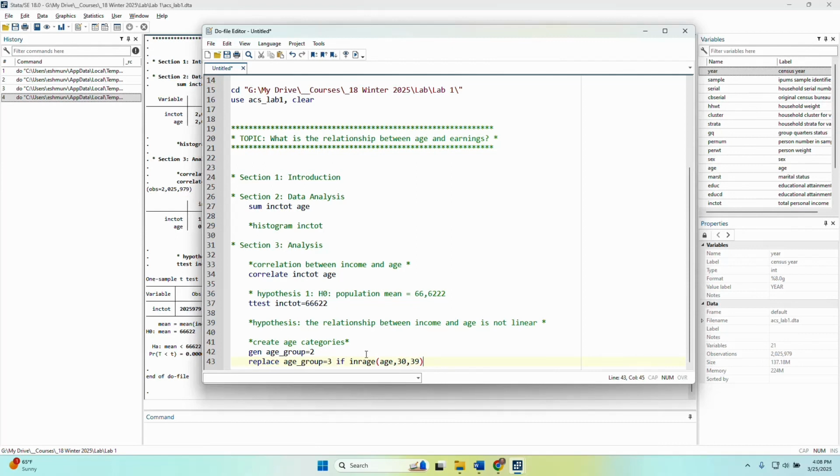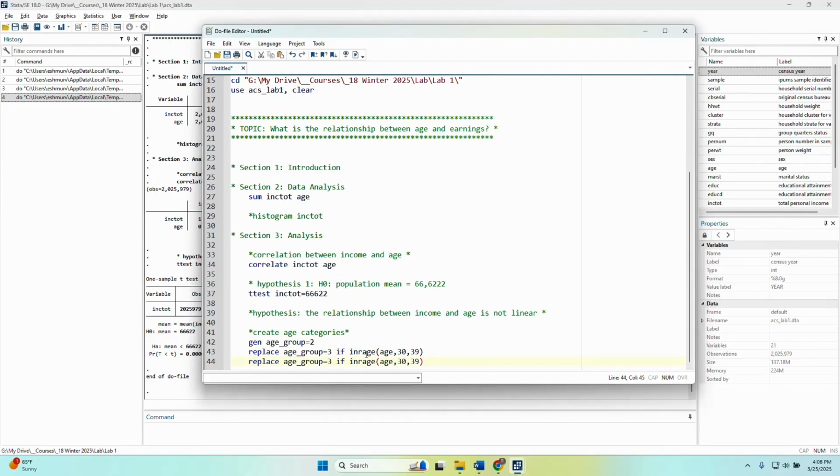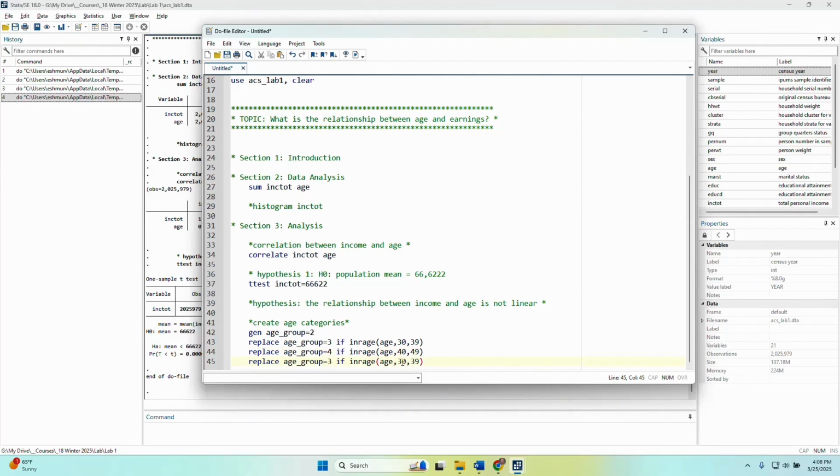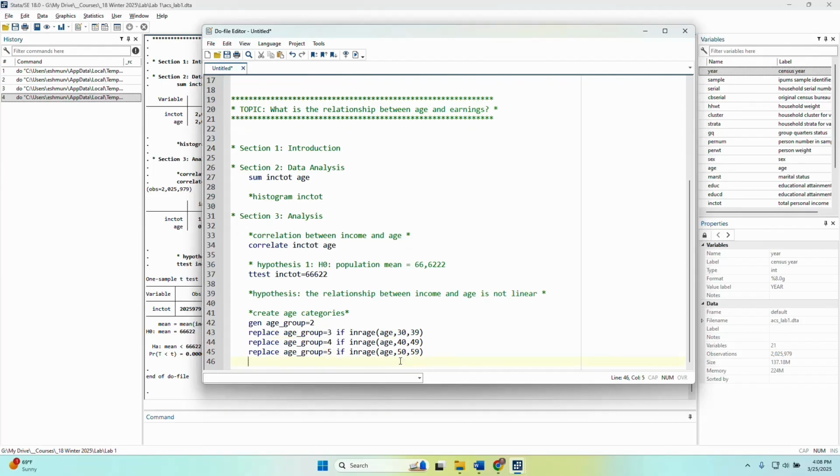So what I'm going to do here is create different variables based on the age groups. If you're between the ages of 40 and 49, I'm going to put you in group 4. If you're between the ages of 50 and 59, I'm going to put you in group 5.